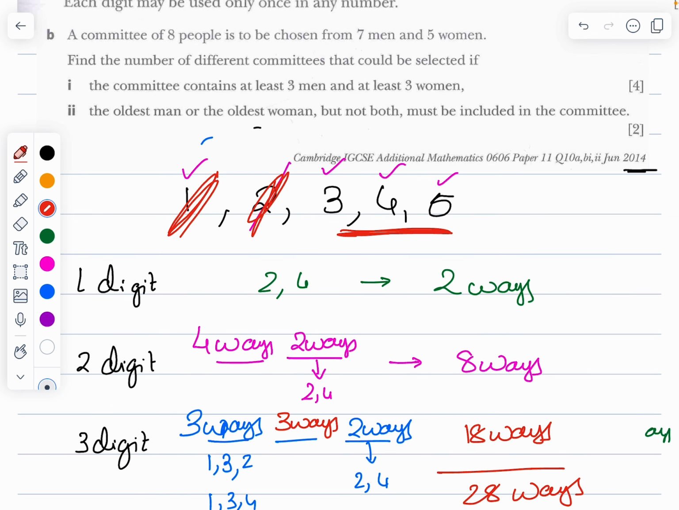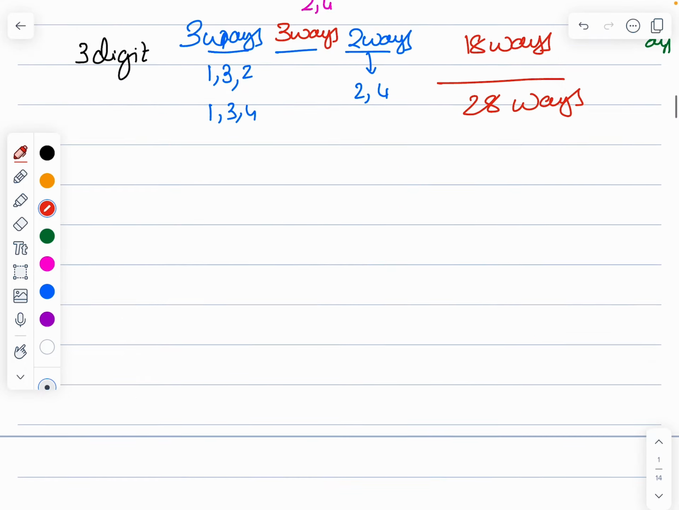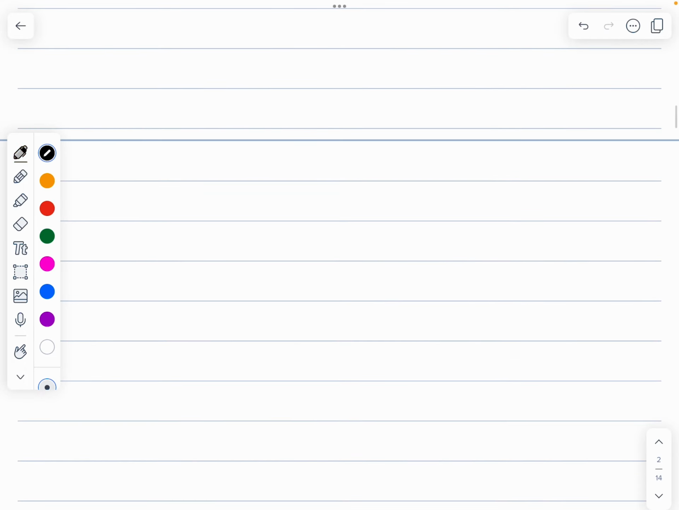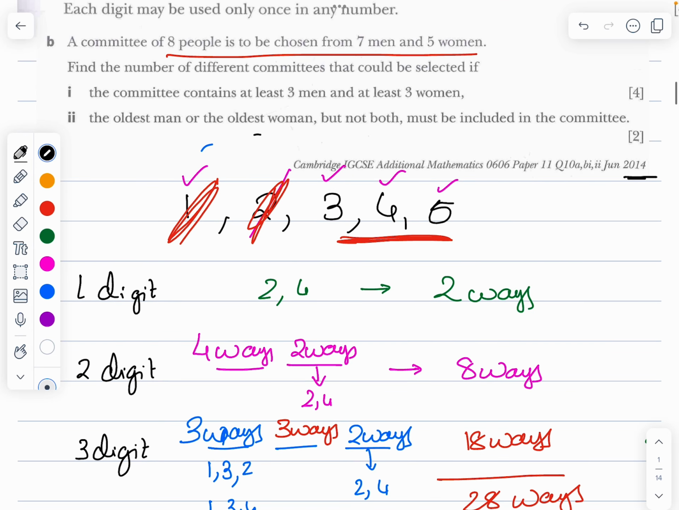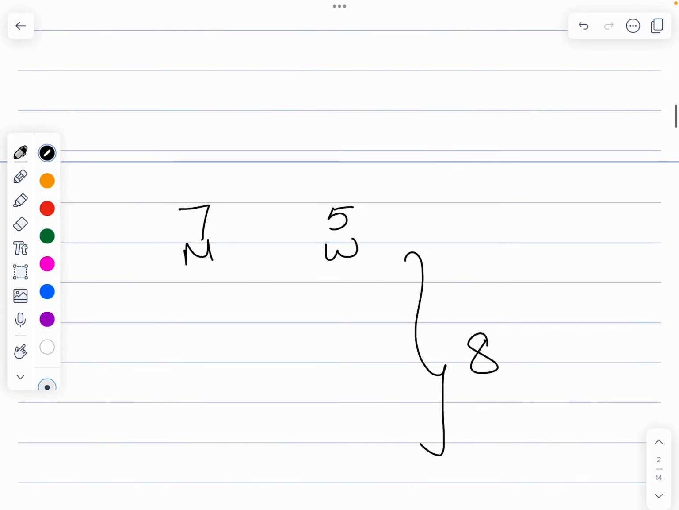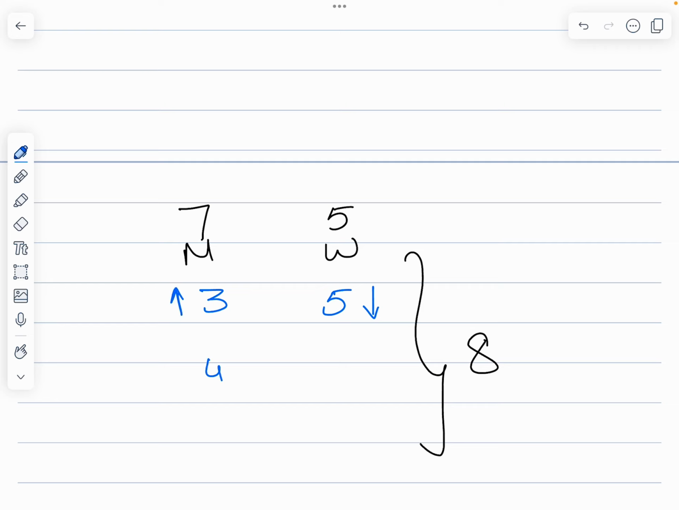A committee of 8 people is to be chosen from 7 men and 5 women. There are 7 men and 5 women. In total, how many do I have to choose? 8 I have to choose. It must contain at least 3 men and 3 women. So I'm starting with 3 and 3. But 3 plus 3 is 6, and I want 8, so I'll make it 5. Then I'll keep on decreasing this and increasing this. So 4, 4 and 5, 3. So what am I going to get there?